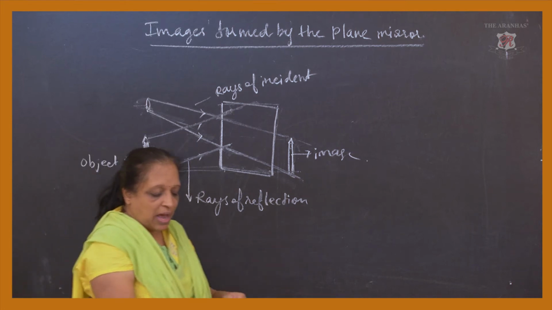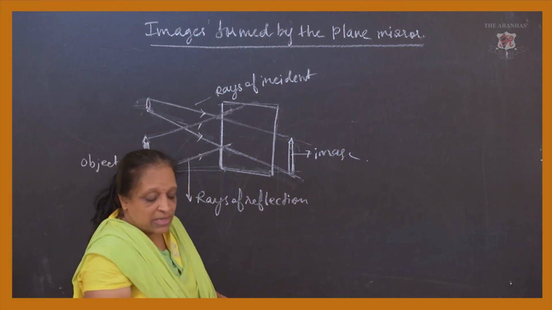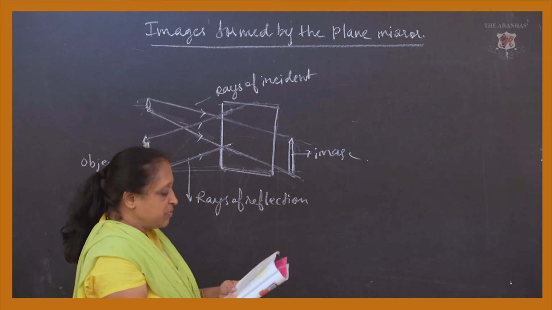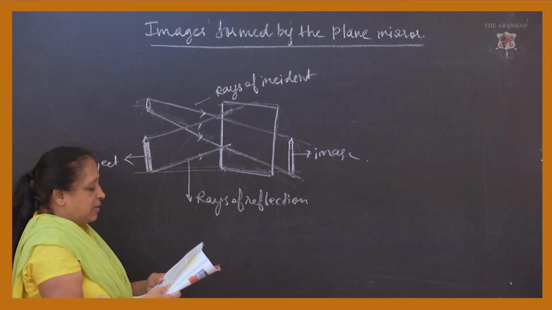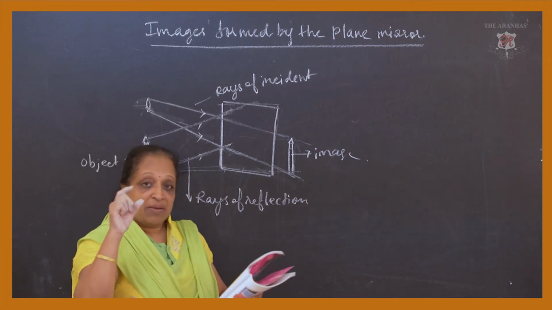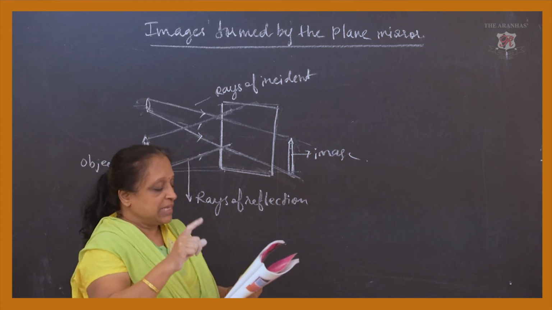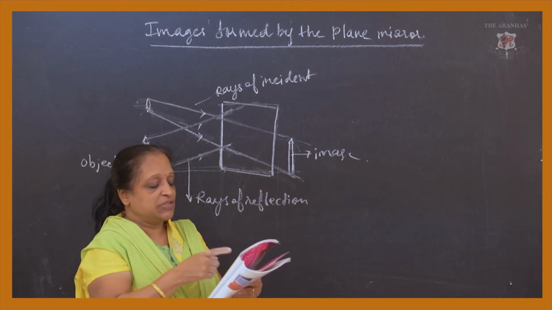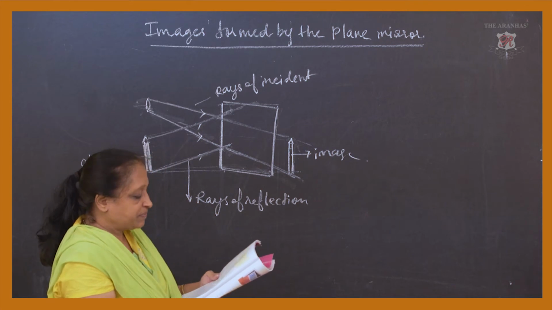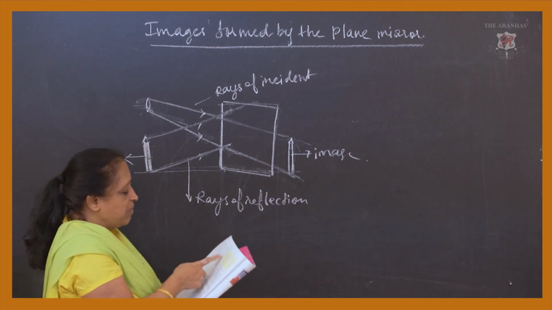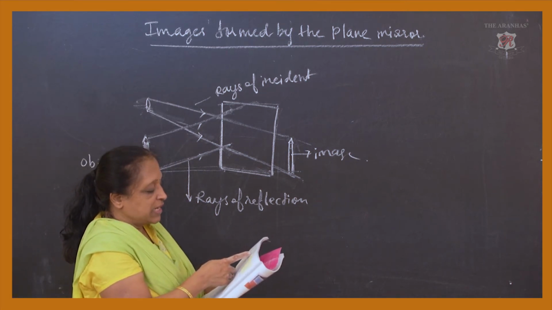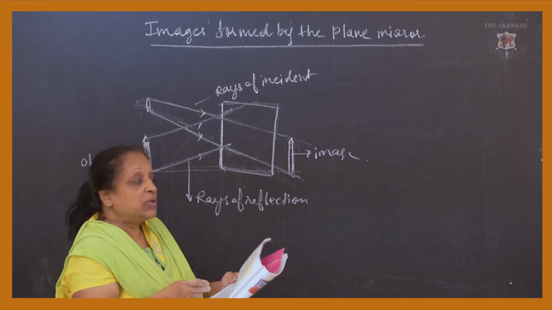So when we talk about the formation of the image, there is one more concept given over here: an image that cannot be formed on a screen is called a virtual image.